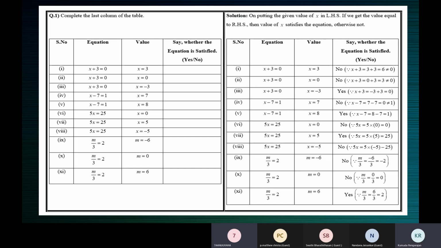Is it yes or no? No, ma'am. But why no? Ma'am, because 0 by 3 is not equal to 2. It's equal to 0. Very good. That's what it is. So we get 0 by 3, which is 0. So the value we get in the left hand side is 0, while on the other side we have 2. So they are not equal. So it's not satisfied. No is the answer.